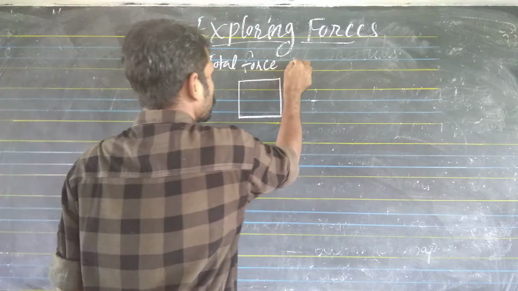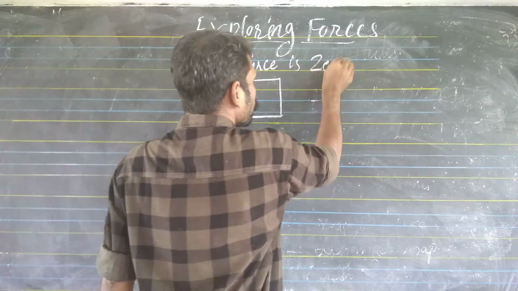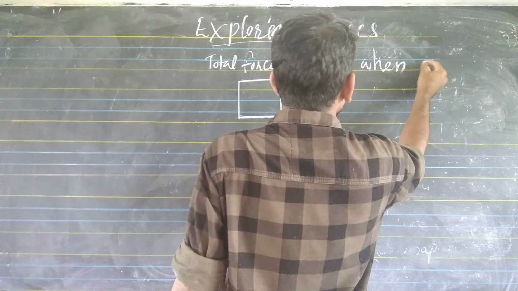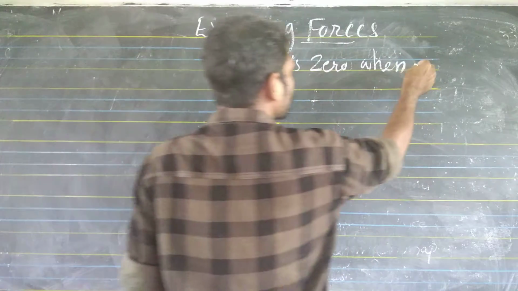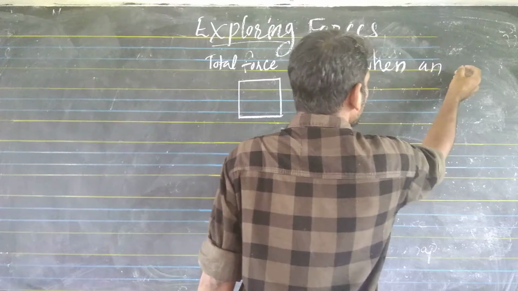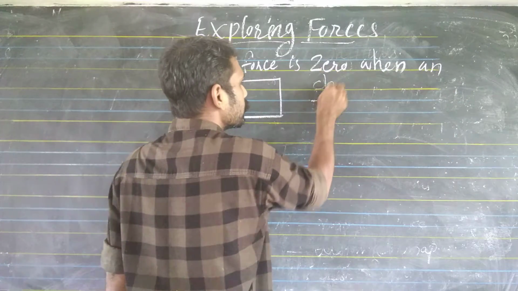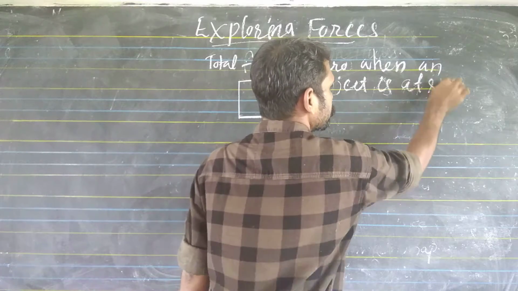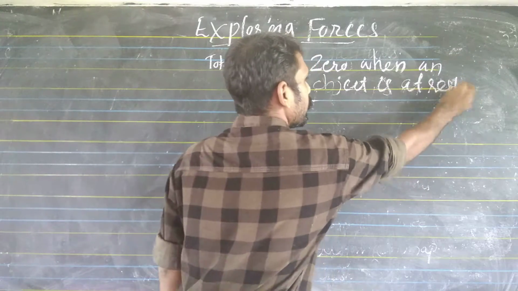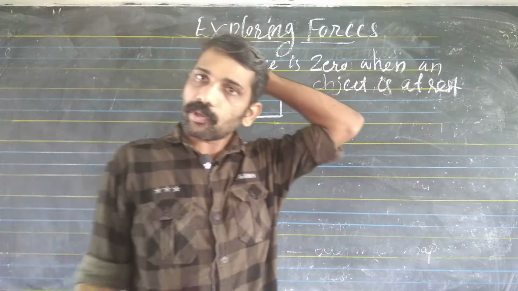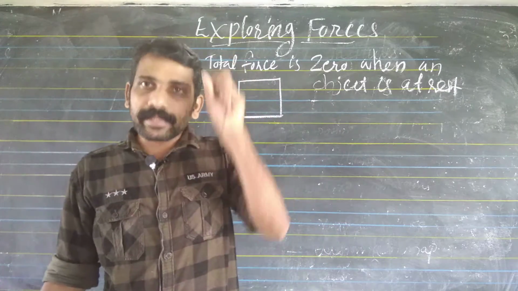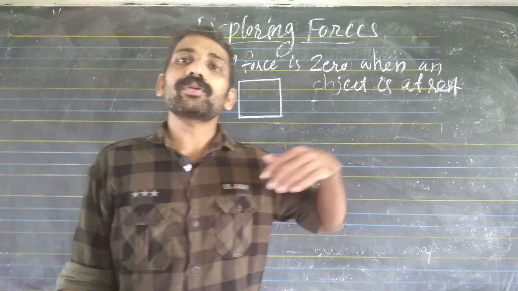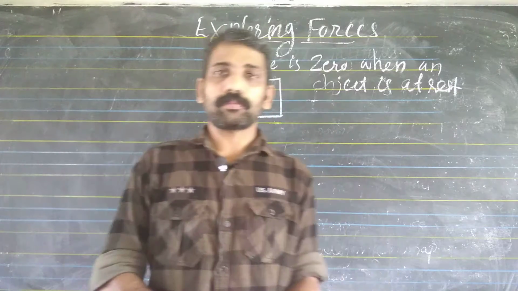Total force is zero when an object is at rest. So any object that is at rest has zero total force.